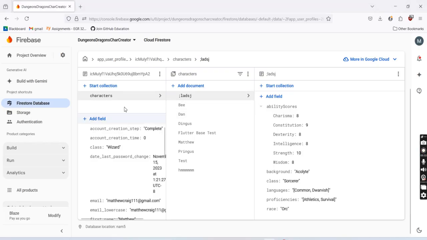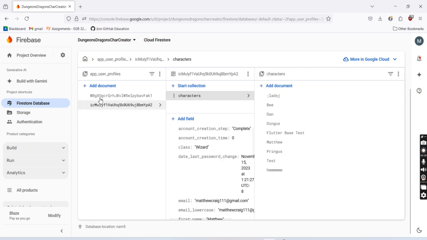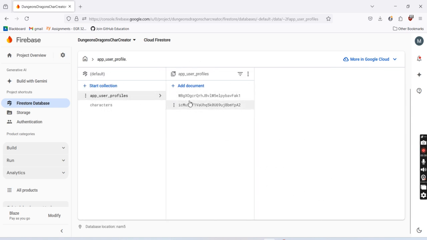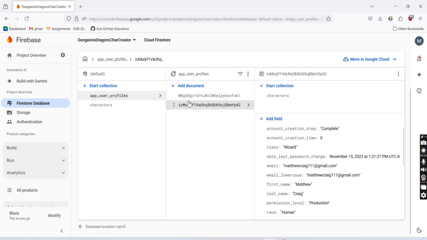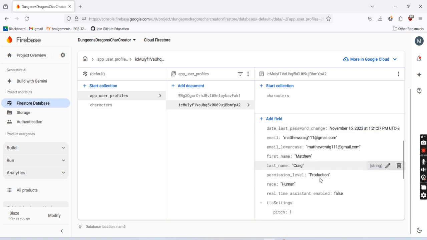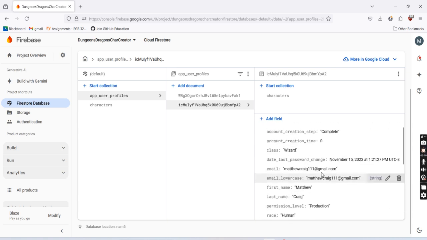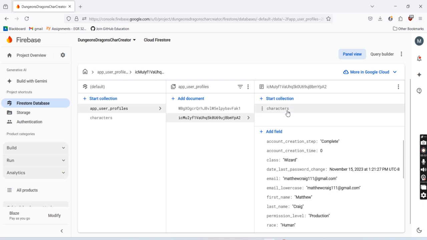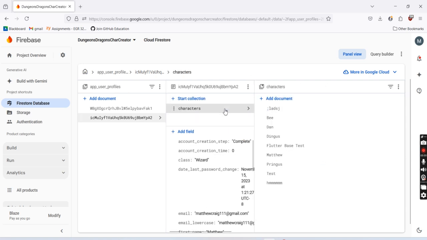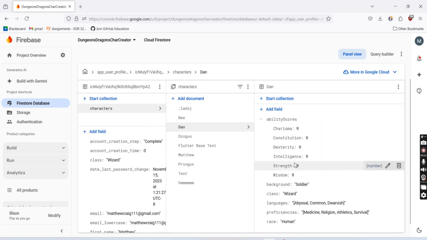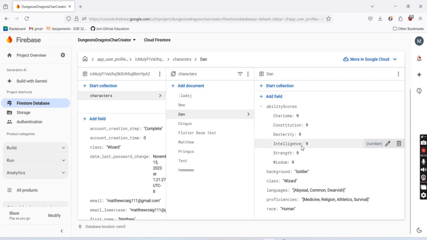The only other thing to show is the user profiles here, and don't mind this. I didn't need to delete it. It's a remnant of past stuff. I was trying to figure out how this works. Basically it gets saved to the individual user. This is my Matthew Craig user. I have some leftover stuff in here. Don't mind those either. Basically you have a collection tied to each user. And then these are all our character names. So we can click on Dan. And then Dan has really low scores.